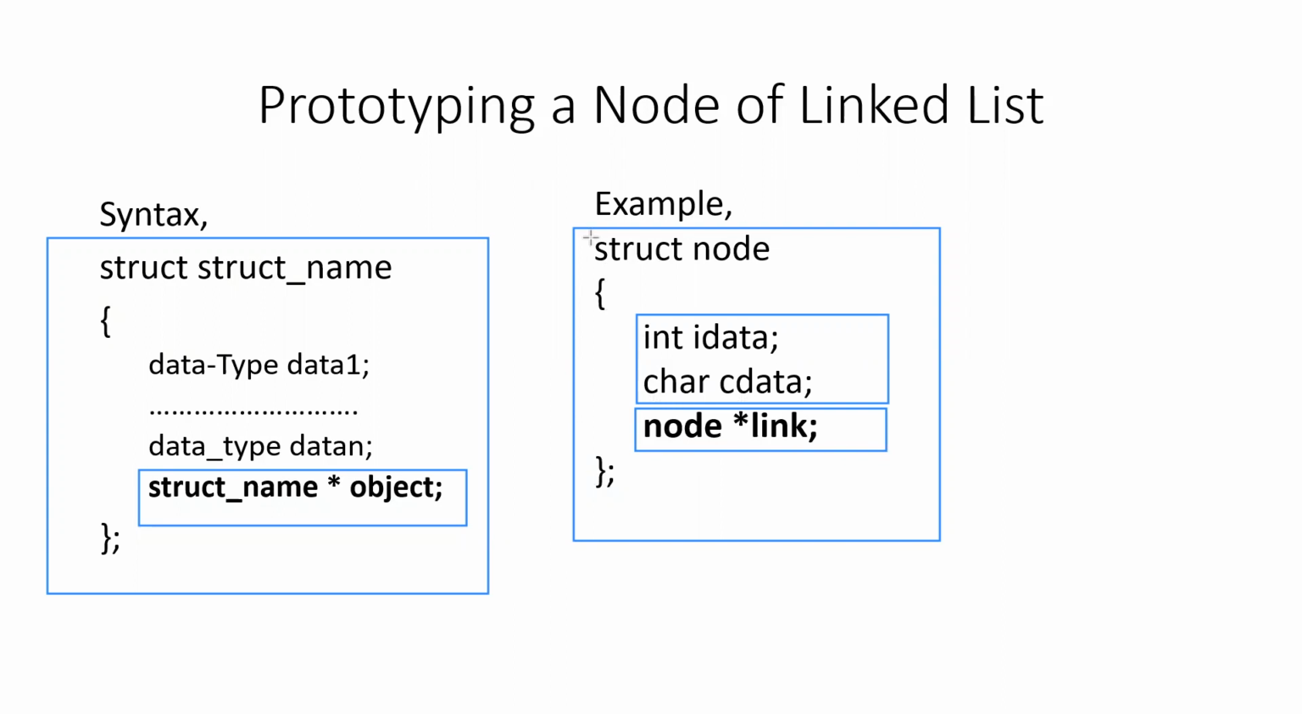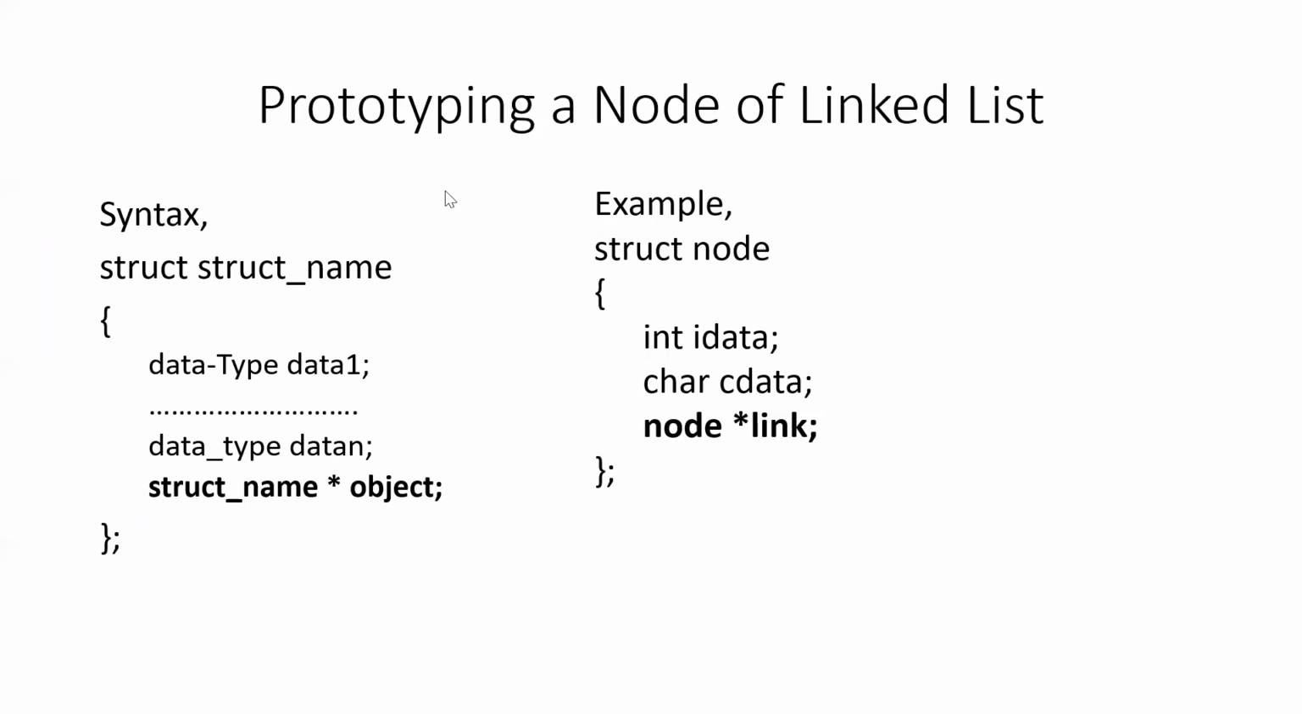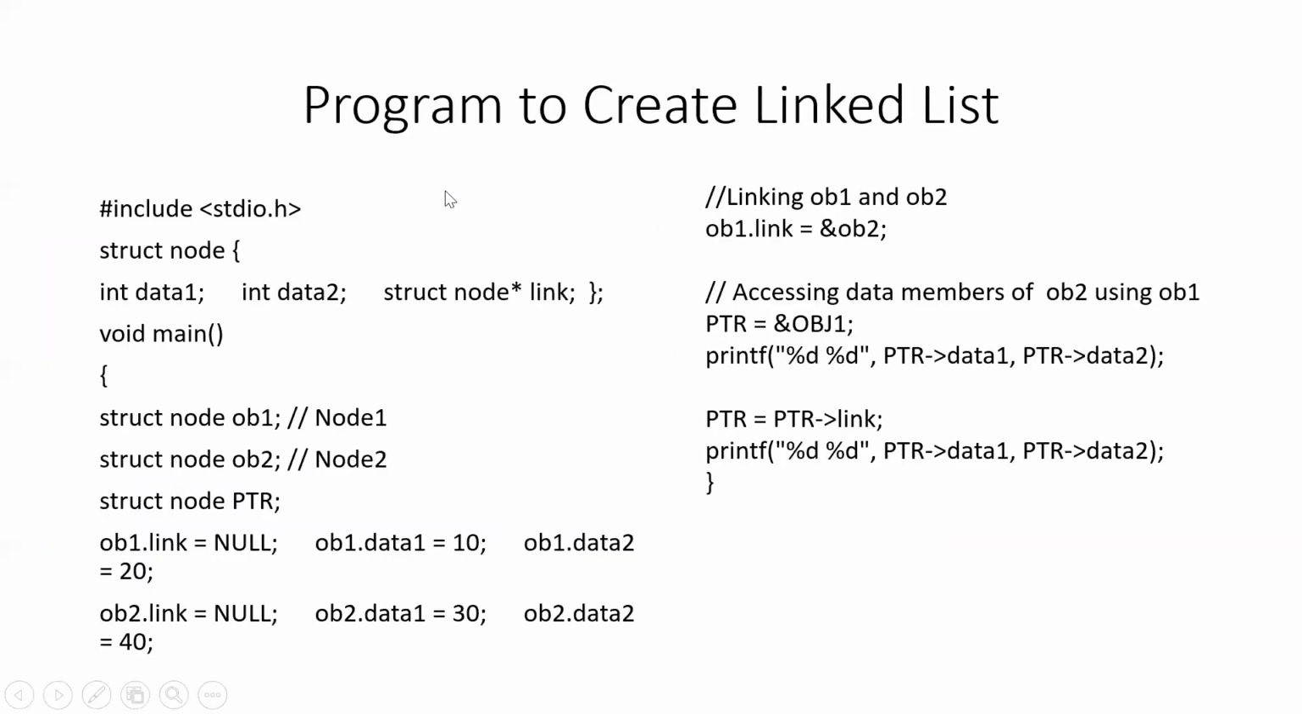The node has not been created. Please make sure that you do not confuse it with a single node having been created. No node has been created. It is only the structure or the prototype of the node. The node will actually be created when you create the objects of this structure. So let's have a look at an example program for creating a linked list.